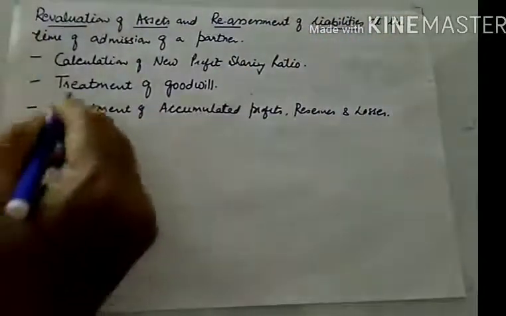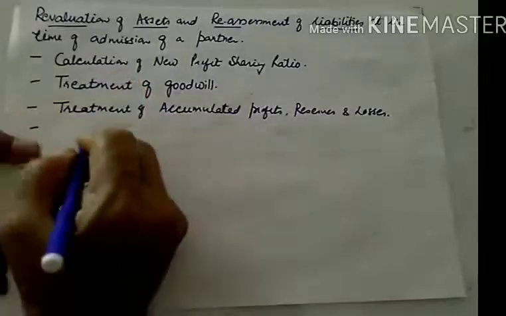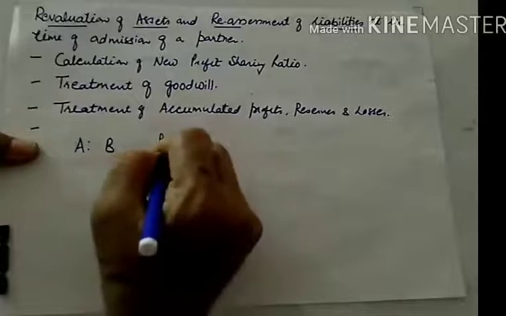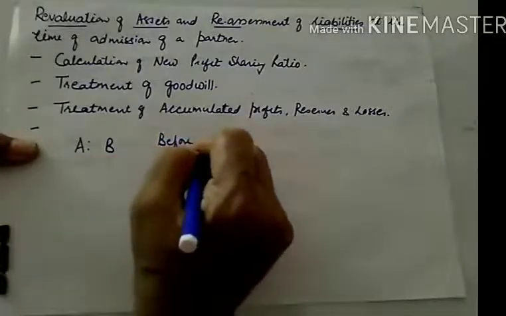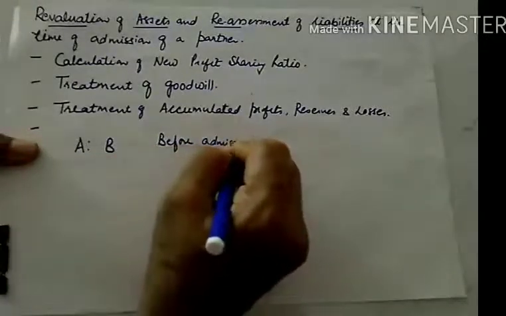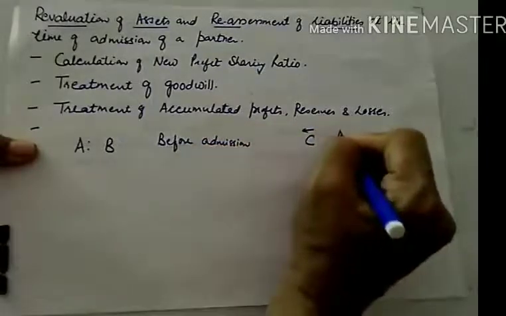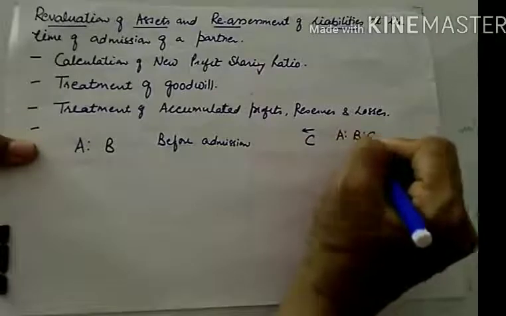See what happens when a new partner joins. Suppose A and B were two partners earlier, before admission. And C has joined the firm. So after admission, there are three partners.